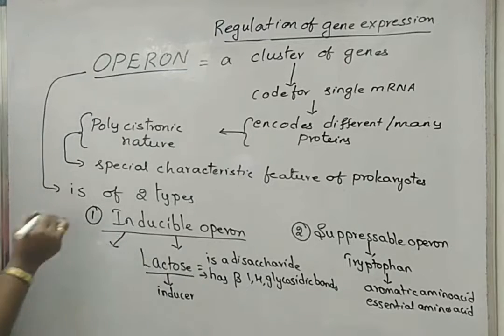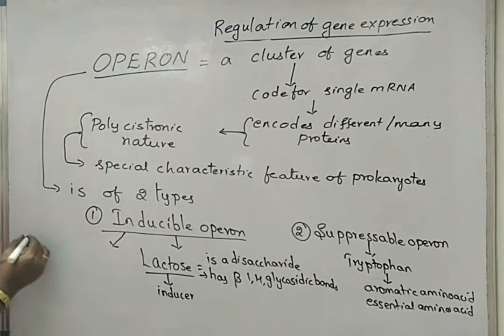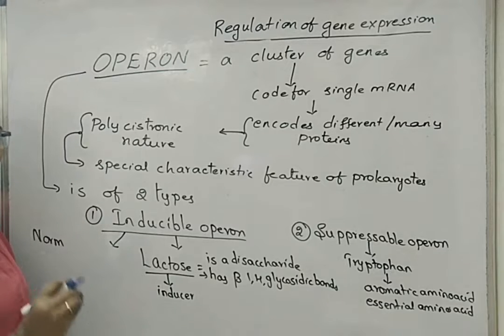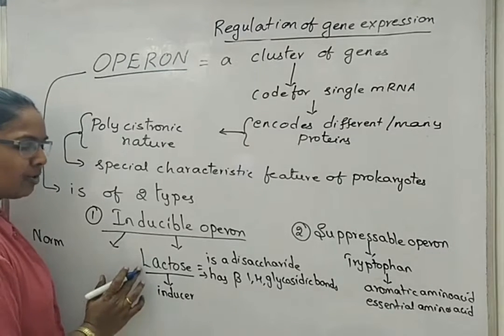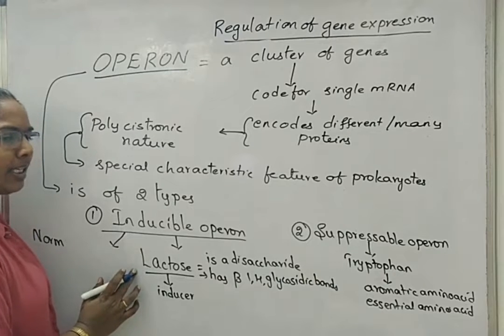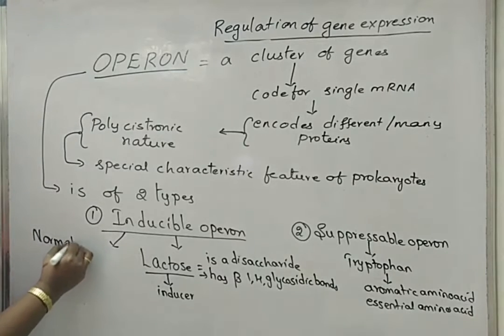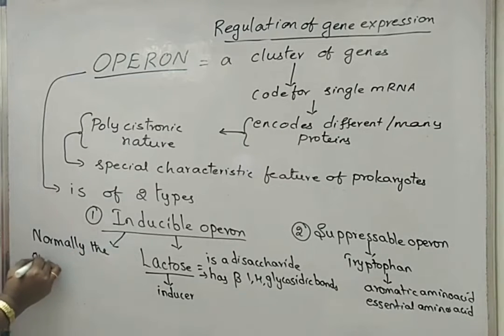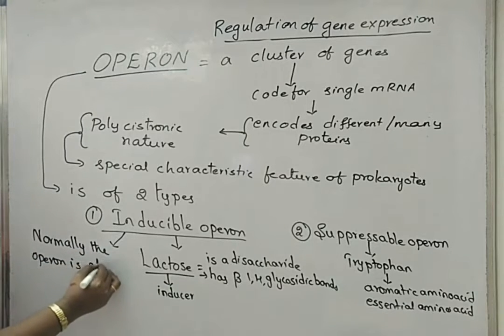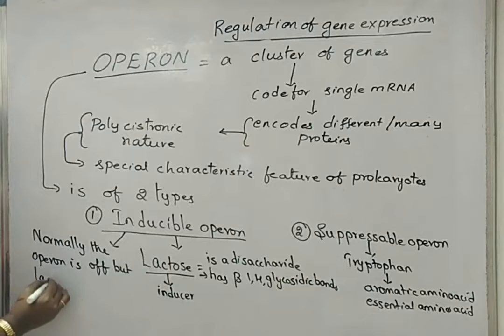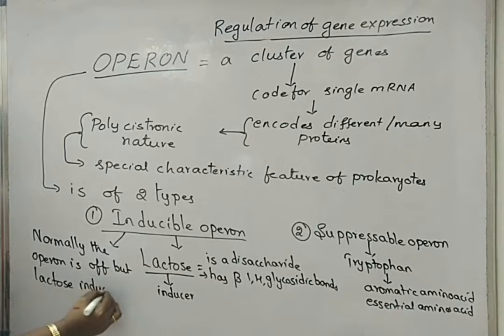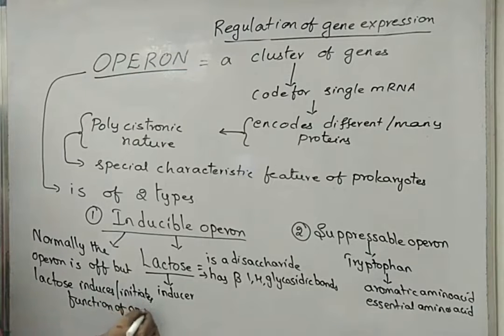See, the difference between inducible operon and suppressible operon is that normally, or naturally, the operon is off in nature, meaning it is non-functional. But when lactose enters, it causes the initiation of the function of the operon. Normally, the operon is off, but lactose induces or initiates the function of the operon and activates it.